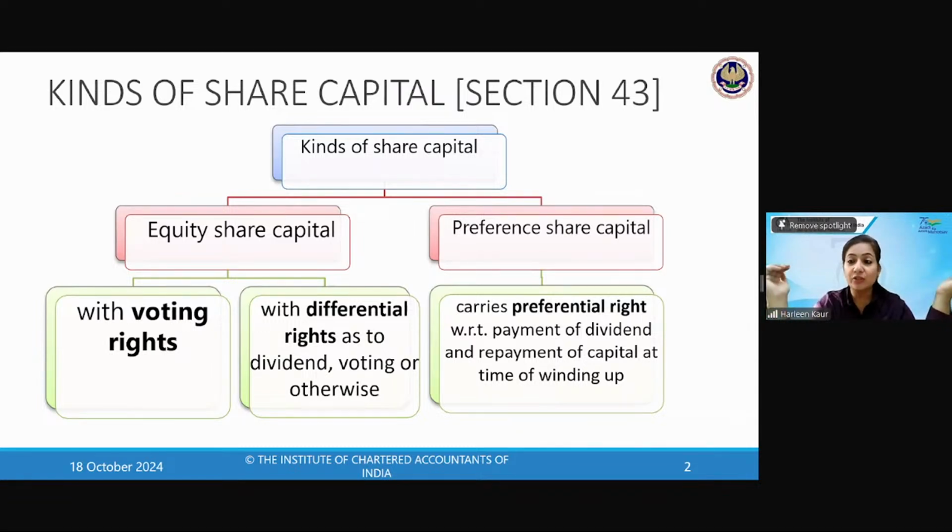Since it's a revisionary class, I want to make it as interactive as possible so that you learn it. I am here to help you revise all the sections. So section 43 till section 72, I'm going to cover with you in 2 sessions. In today's session, we'll try to finish as much as possible, maximum till section 60, because debenture in itself is a huge section. So we'll take up section 61 onwards in the next class, day after tomorrow, same time, 11 to 1.